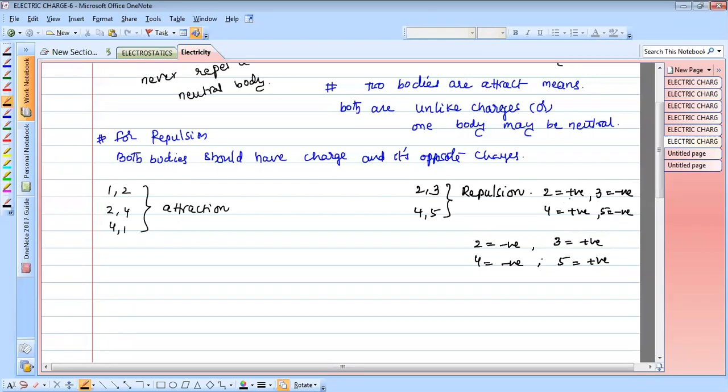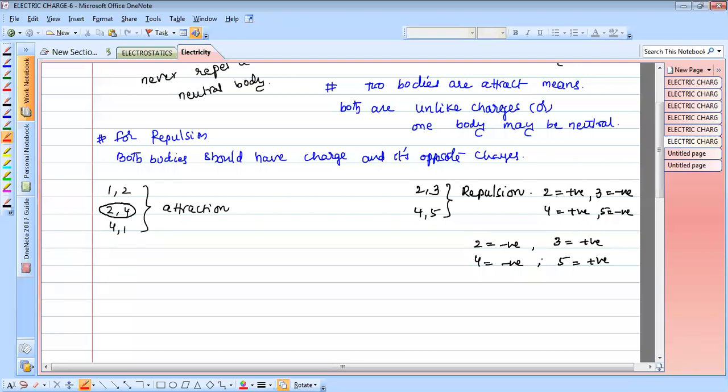Look at here. From this data, 2 should have a charge, and 4 also has a charge. But once you think about the point here, 2 and 4 attract. So 2 and 4 should not have the same charges, because attraction is possible only with unlike charges.